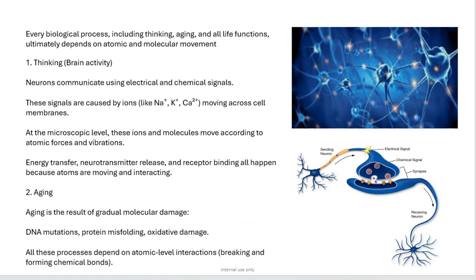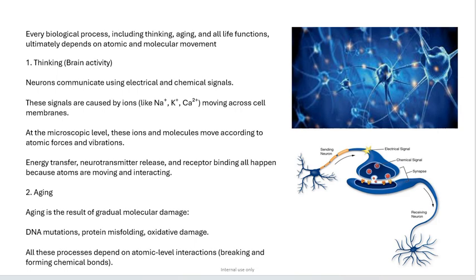Every biological process, including thinking, aging, and all life functions, ultimately depends on atomic and molecular movement. 1. Thinking. Brain activity: neurons communicate using electrical and chemical signals. These signals are caused by ions moving across cell membranes. At the microscopic level, these ions and molecules move according to atomic forces and vibrations. Energy transfer, neurotransmitter release, and receptor binding all happen because atoms are moving and interacting.